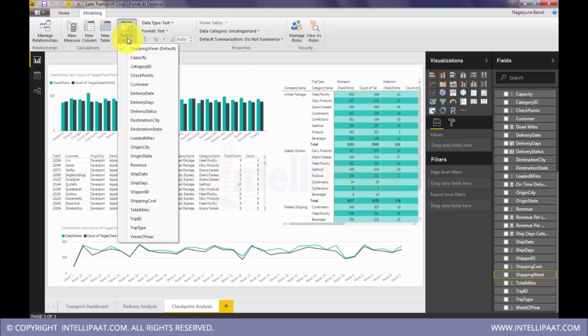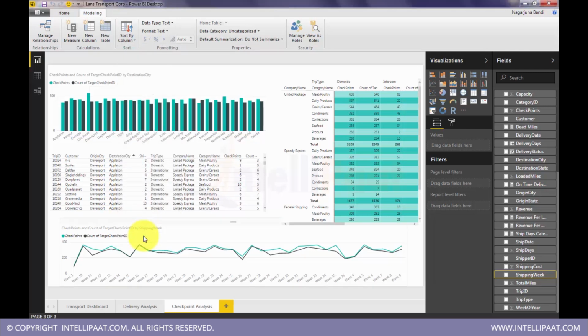This is the default sorting happening based on that column. We can select on what column the sorting should happen. See here now, week 1, 2, 3, 4, 5, 6, perfectly sorted based on that column. This is custom sorting. For this you don't need to go to Power Query. Along with adding a column or measure, in data modeling we can do custom sorting also.